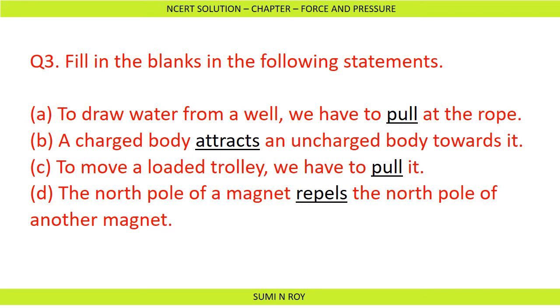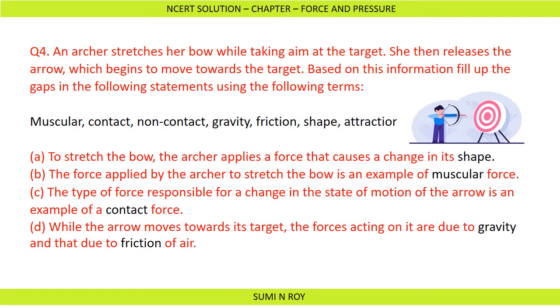Now the next question. An archer stretches her bow while taking aim at the target. She then releases the arrow, which begins to move towards the target. Based on this information, fill up the gaps in the following statements using the given terms. The first is, to stretch the bow, the archer applies a force that causes a change in its shape. When we apply force on the bow, it changes its shape.